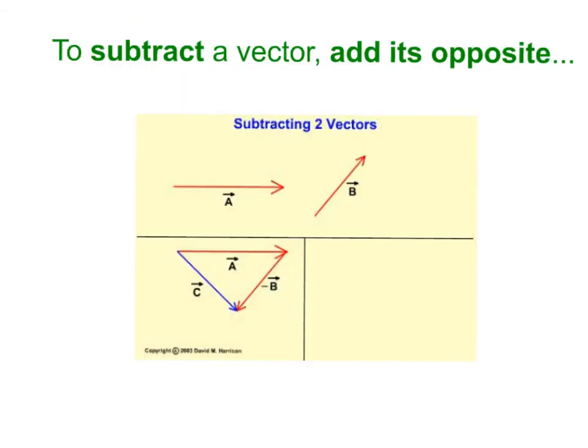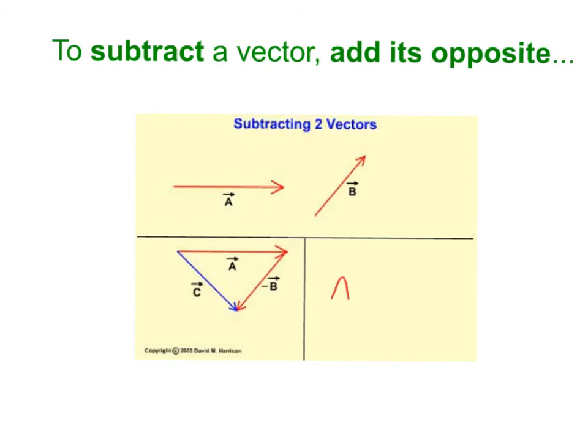So how do we subtract a vector? Actually, it shouldn't say subtracting 2 vectors. It should say subtracting 1 vector from another. So that's not a very good way of wording that, I don't think. But let's look at how we subtract 1 vector from another.